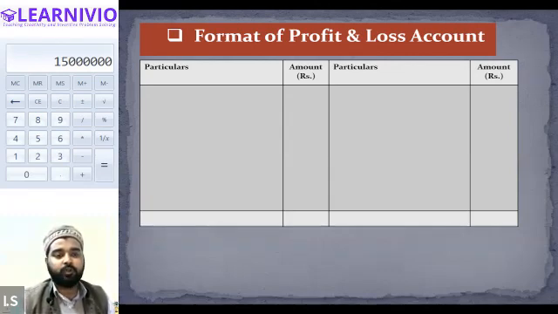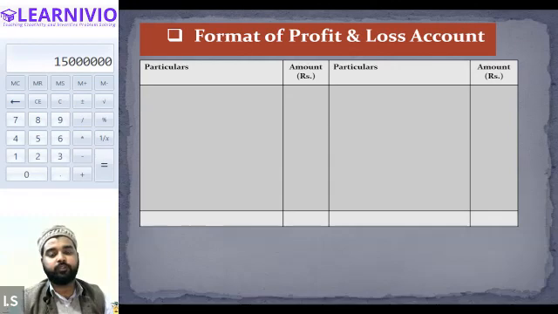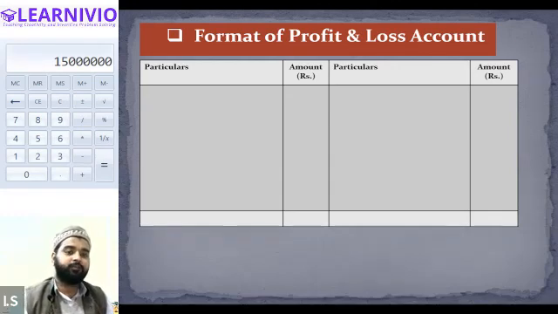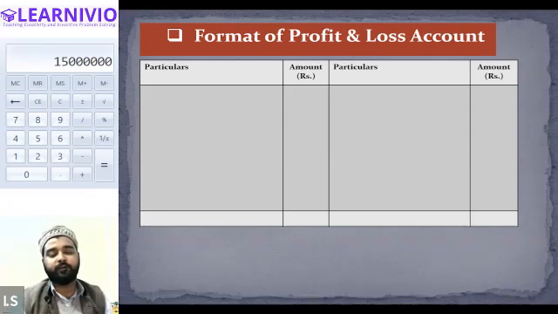So what is profit and loss account? How is it formed? See guys, profit and loss account basically gives you an idea about the net profit or loss generated by a company. Like the trading account will give you the idea of the gross profit or gross loss generated by the company. Similarly, the profit and loss account will give you the idea whether the company has generated net loss or net profit. Got it? What is net value of the profit and loss?